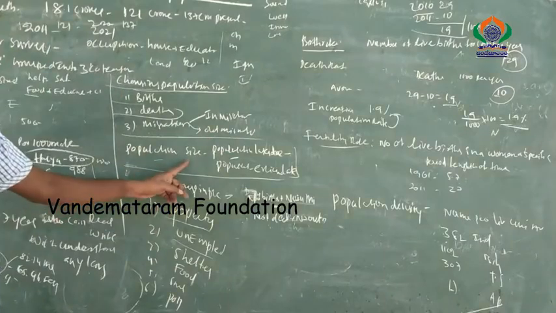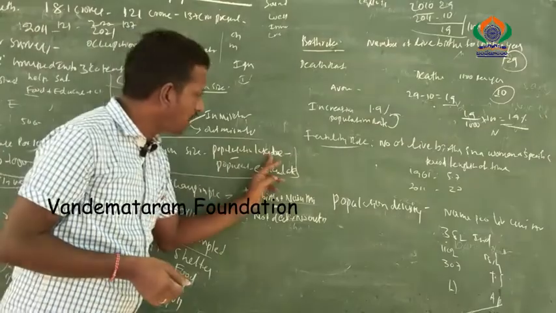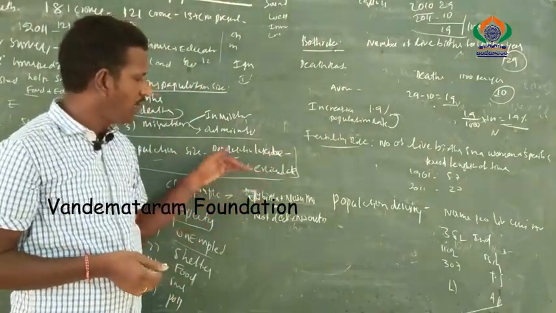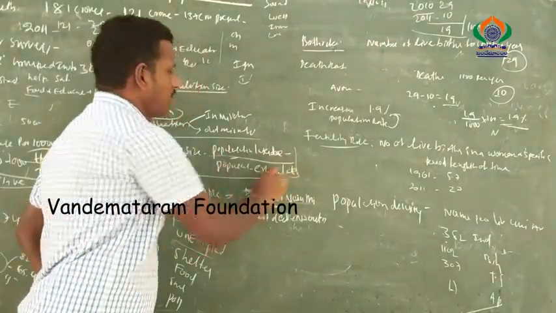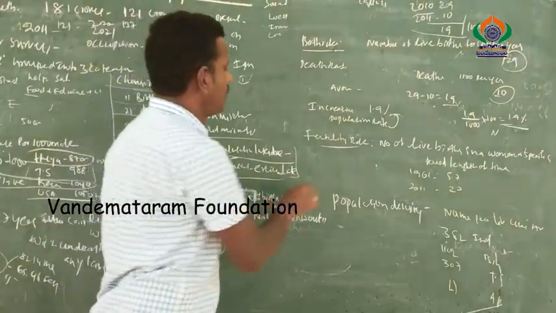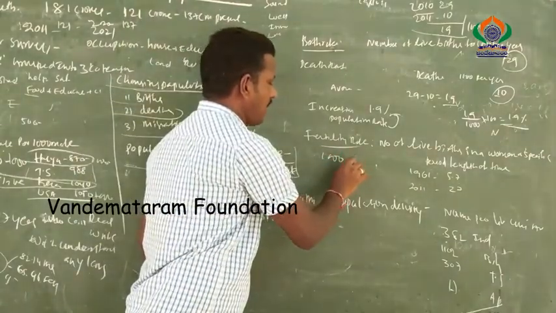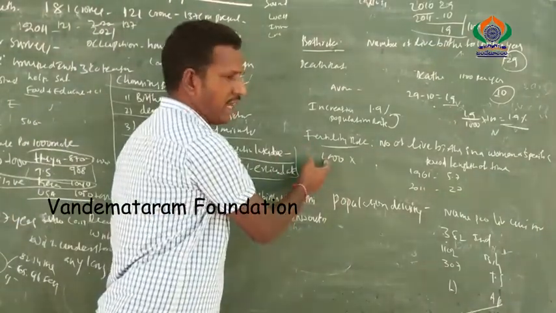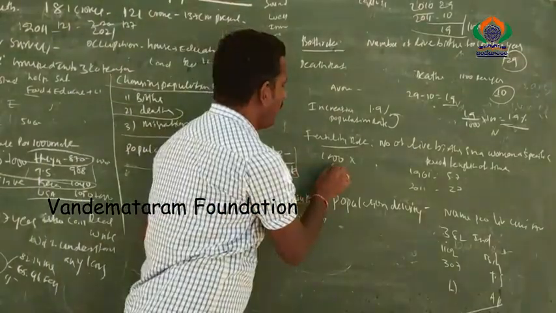So how do we calculate the population size? Population size means the population at the latter date minus the population at the earlier date. The latter date means the present date. For example, take village X, whose present population is 1000, and last year's population was 900.